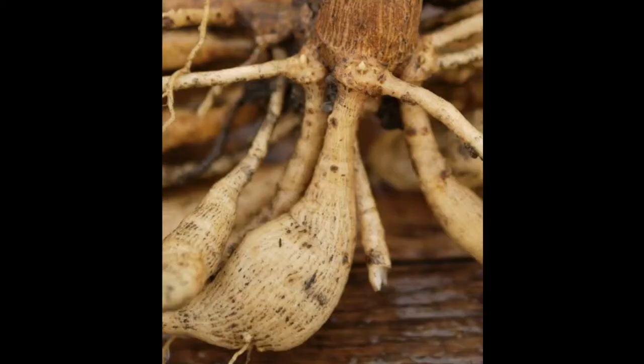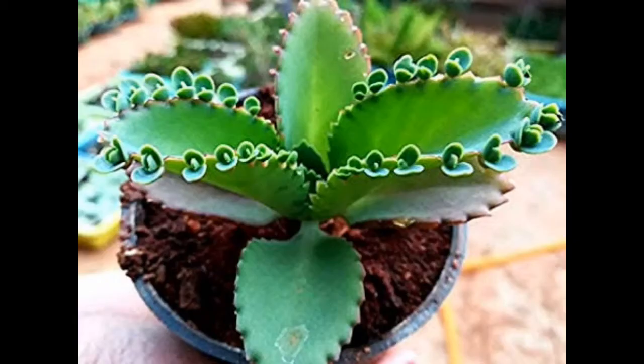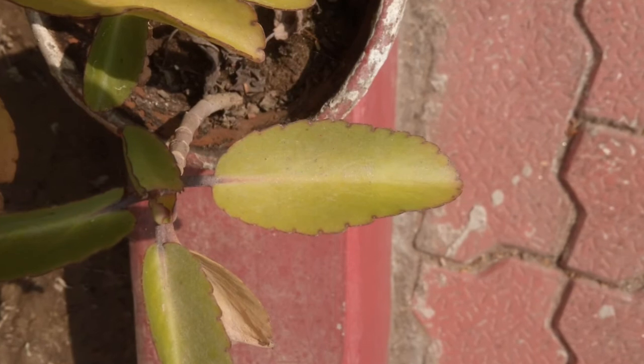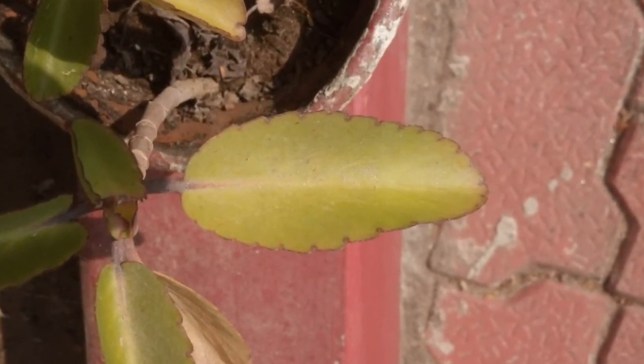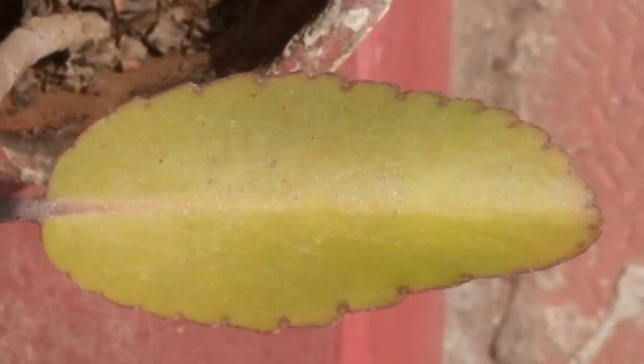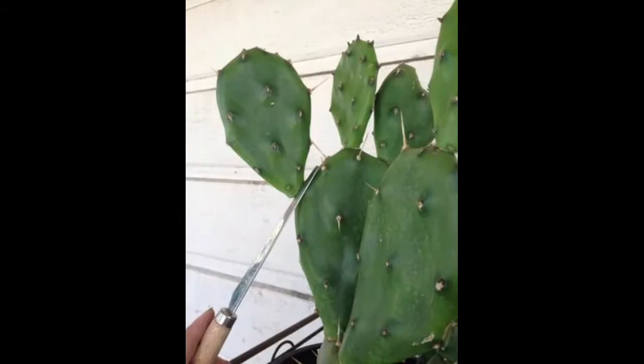And in vegetative propagation by leaves, you can see this in the Bryophyllum plant. This is one example of reproduction from its leaf. When the leaf of a Bryophyllum plant falls on the ground, many buds can grow from it. From the leaves of a Bryophyllum plant, a new plant can be produced. And in case of begonia, this also happens. And some plants such as cacti produce a new plant when a part detaches from their main body and falls on the ground.